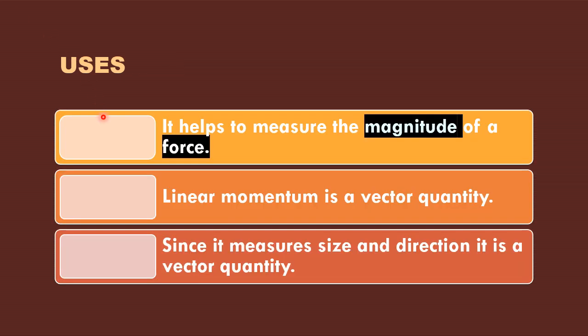Uses of linear momentum. It helps to measure the magnitude of a force. To express force in numerical numbers in maths or physics, linear momentum paves the way for it. Why we are telling the linear momentum is a vector quantity is because it tells the size as well as the direction. So because it tells both, linear momentum is called a vector quantity.